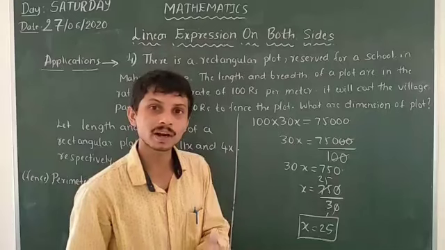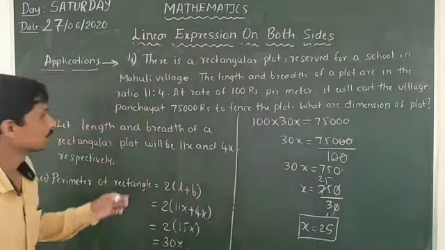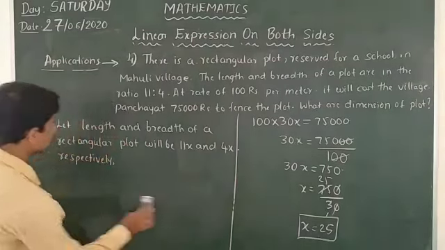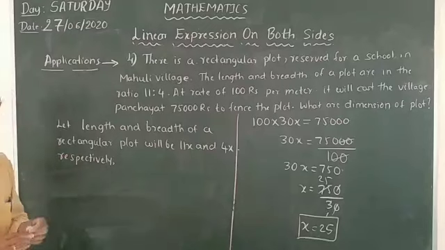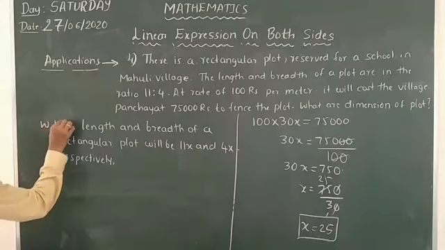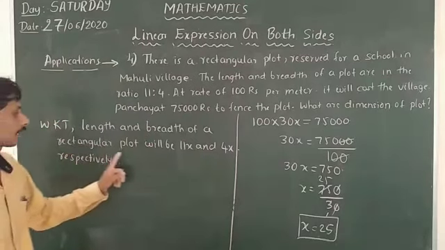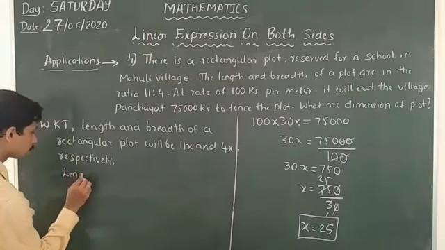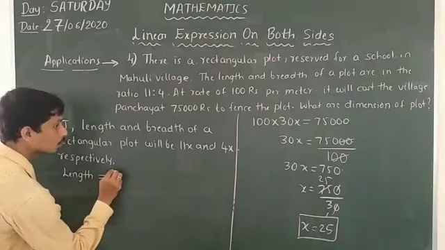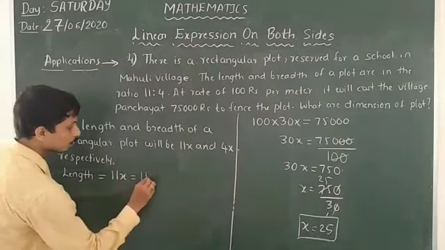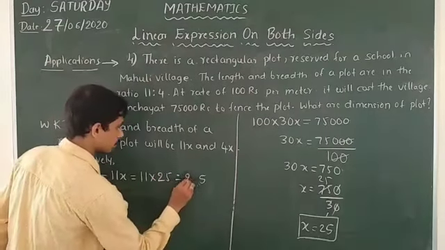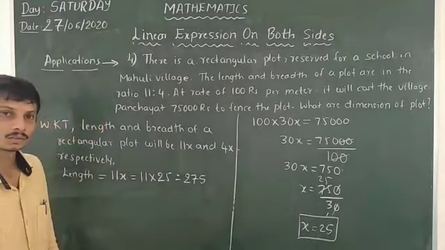After that we have to find the length and breadth of the rectangular plot. We know that the length and breadth of the rectangular plot will be 11x and 4x respectively. So length is equal to 11x, which is 11 into 25. What do we get? Yes, 275.